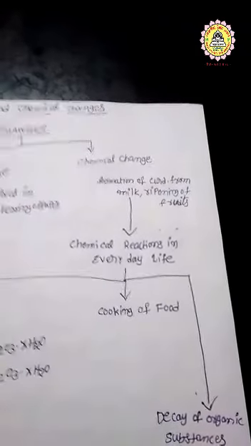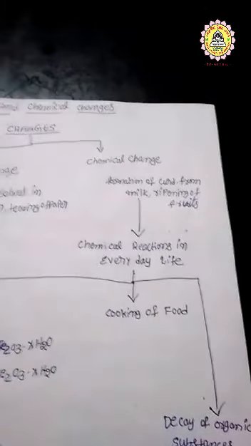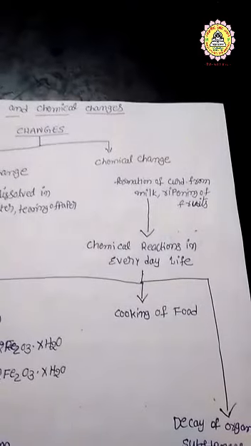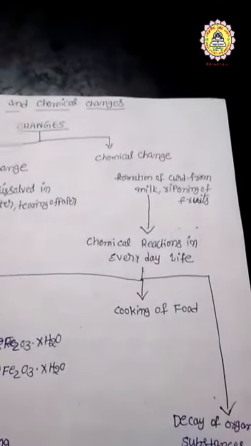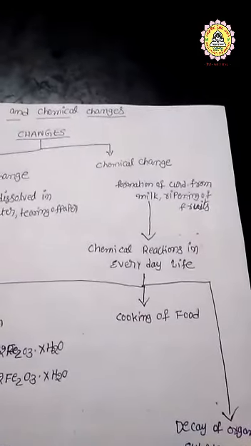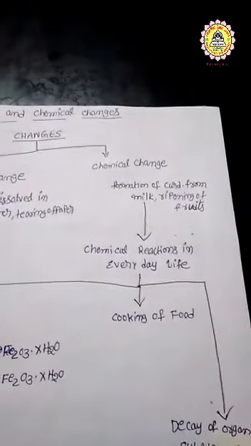That means in chemical change, new substances are formed and it is irreversible. Once the change happens, it is permanent. Example: burning of a candle, formation of curd from milk, ripening of fruits.